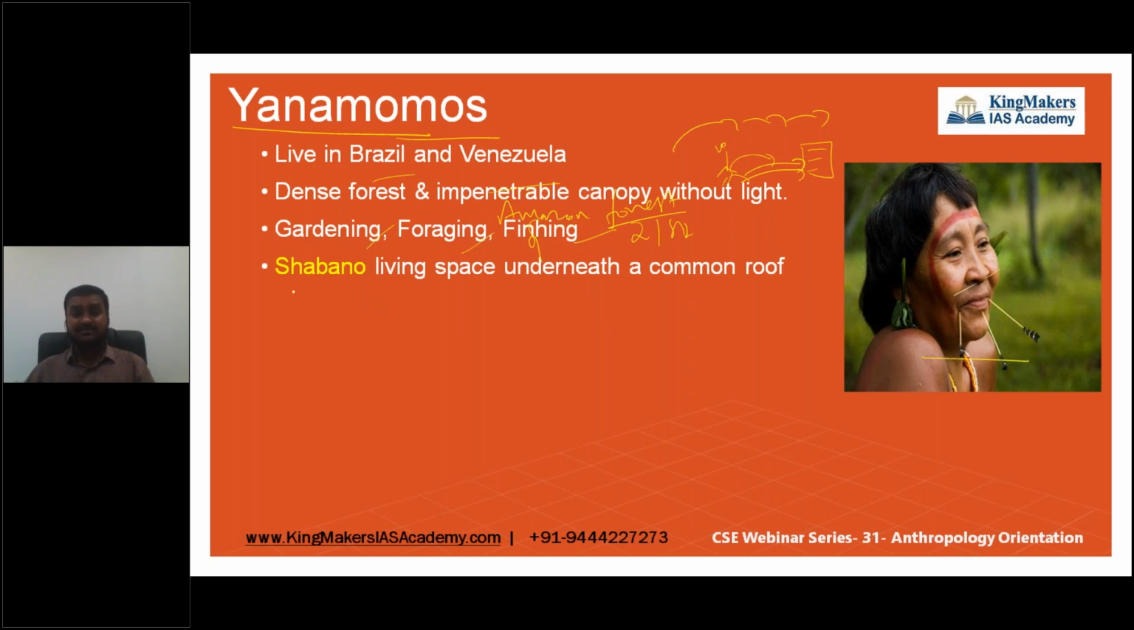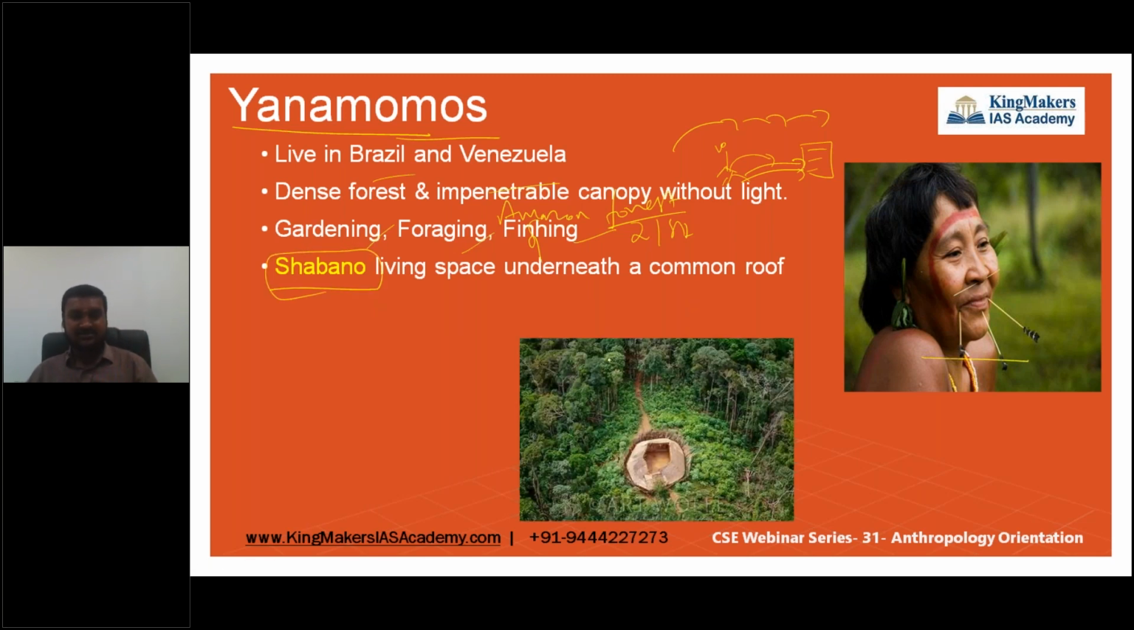So they live in a living space which is called the Shabano. I would show you, this is the Shabano. This is the place which I was speaking about. It's a dense forest with impenetrable canopy and even without light. This is one of the places where the tribes live. They live under a common roof, which is called the Shabano. This is their living area, and they do gardening, foraging, and fishing.